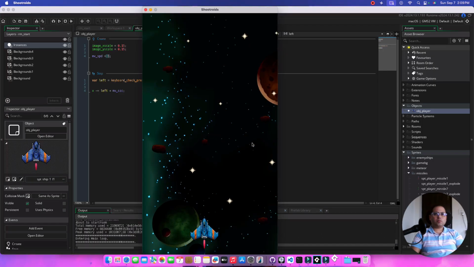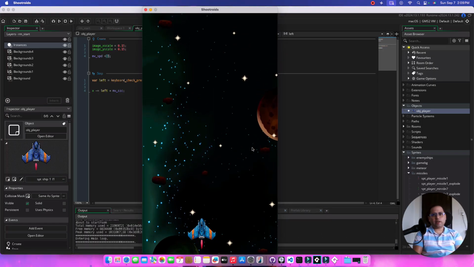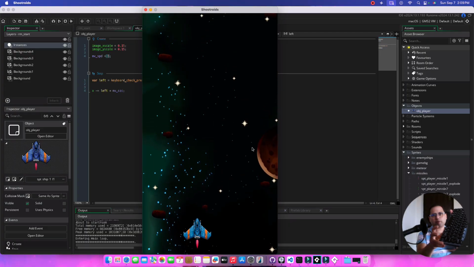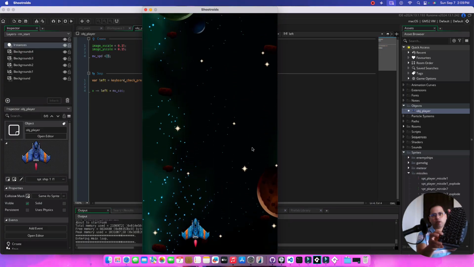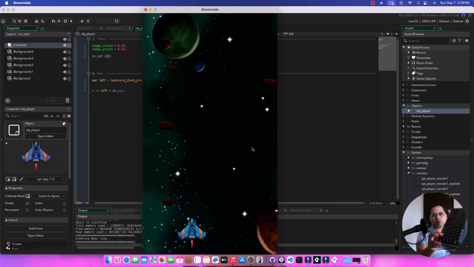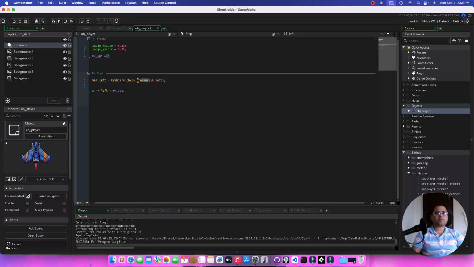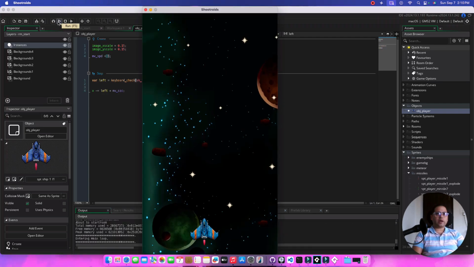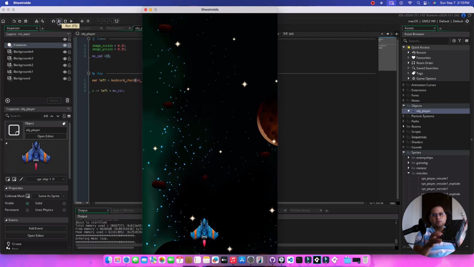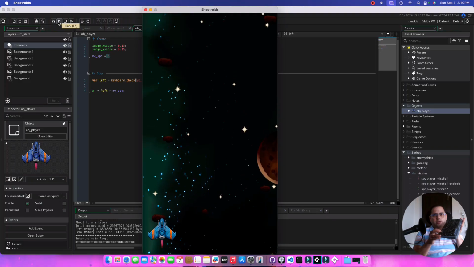So right now the issue is I can move left. If I click on it, it's actually moving. If I press and hold it down, it doesn't move at all. That's because the pressed event just fires once when the key is actually pressed. So to make sure this fires every time, even if you are holding down a key, we need to use the keyboard_check event. Now if we go ahead and keep it pressed, the plane should actually move.